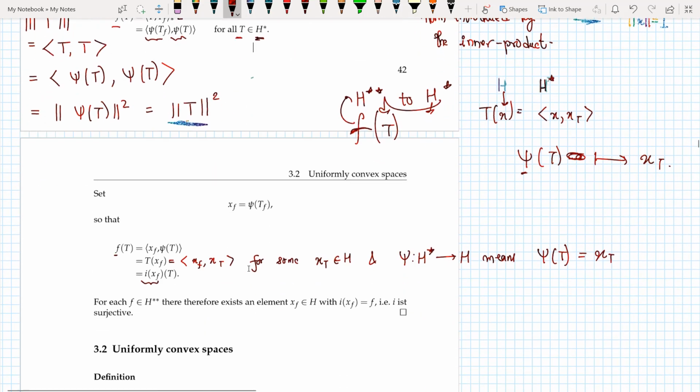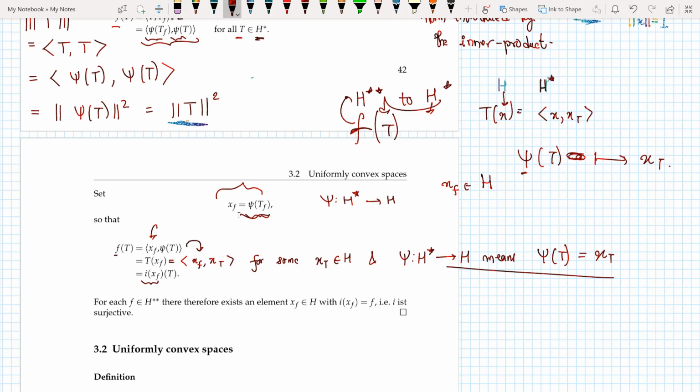And the next thing that I would do is that I give a value xf to psi tf. If you remember, psi was taking me from h star to h, so it's completely valid to set some xf belonging to h as the value of psi tf, and thus I can replace this definition here. I can take this and replace it by xf, and now I invoke the Riesz representation theorem again, and I write it in this way. I can write xtf as this.